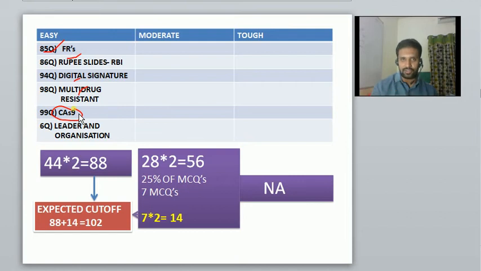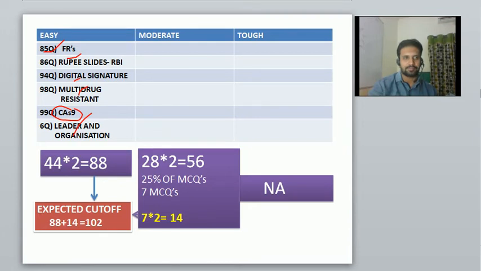This Cas9 was there. Cas9 is a technique to edit your genome. Okay, you can correct your gene, you can remove the defective genes and you can put in a correct one. That technique is called what? Cas9. Okay, we call it CRISPR. Cas9 is a protein and the technique is called CRISPR. Technique means technology, how you are going to do it. Okay, and leaders and organizations means freedom leaders and organizations.